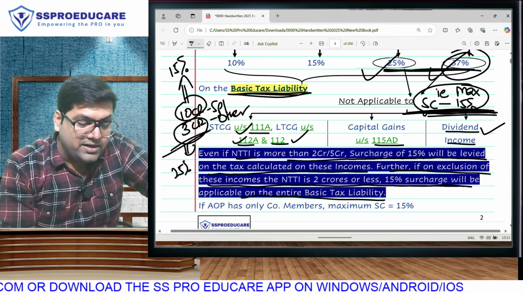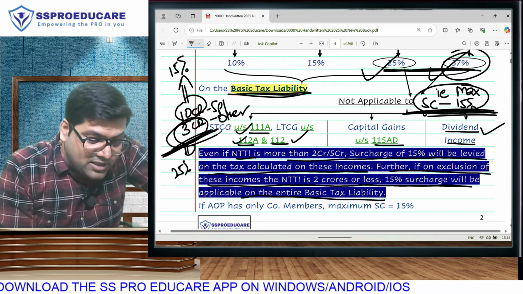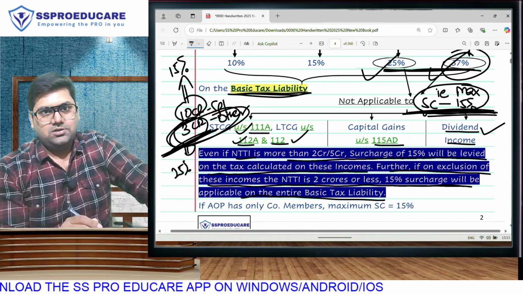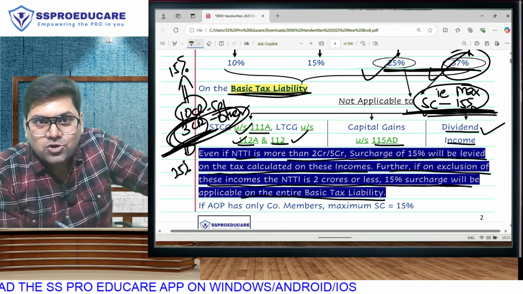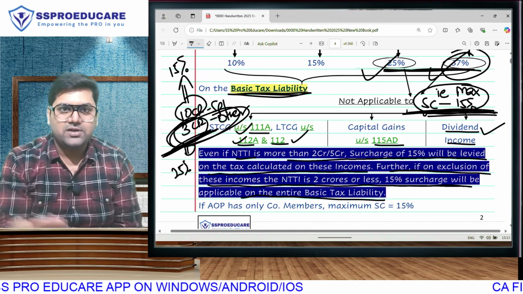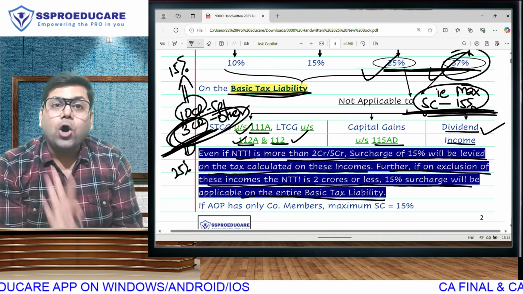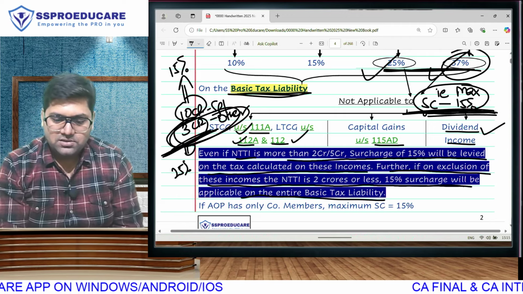And on the other incomes, 25 and 37 will apply, but that other income has to cross 2 crore. If the other income does not cross 2 crore, then that income will also come in maximum 15. It can be 0, 10, 15, whatever. But 25 and 37 cannot apply. Or the final conclusion, listen to this.